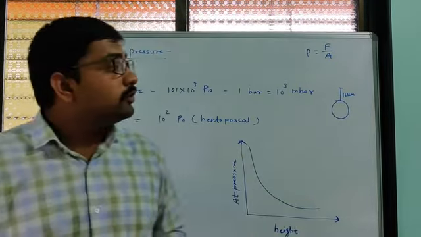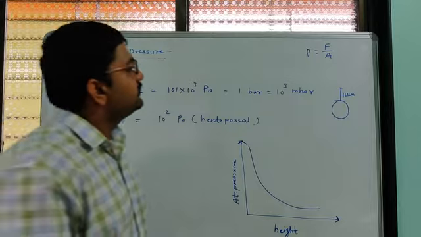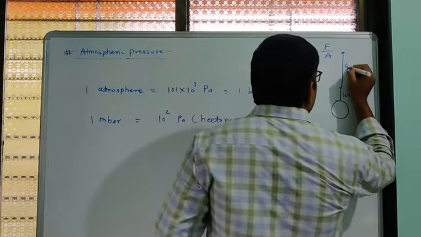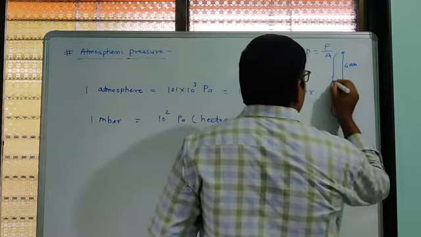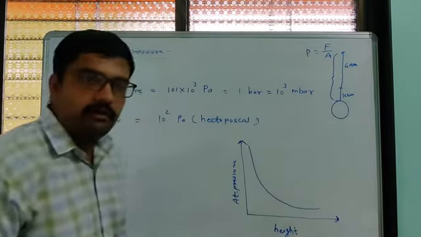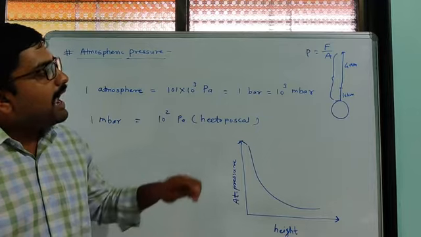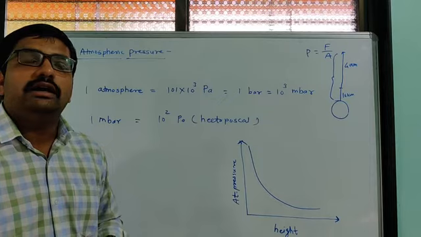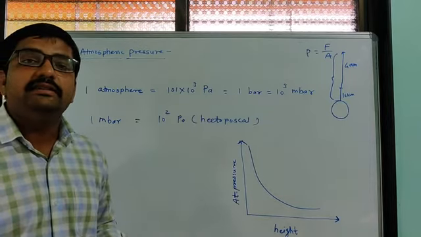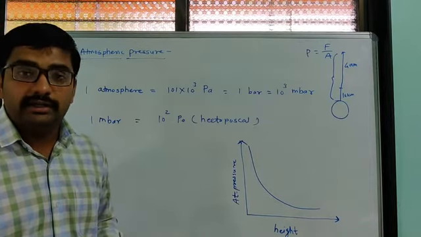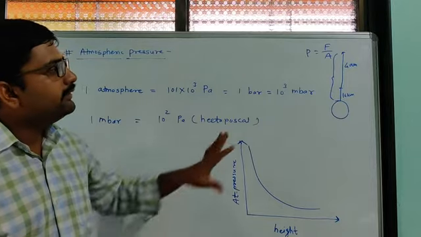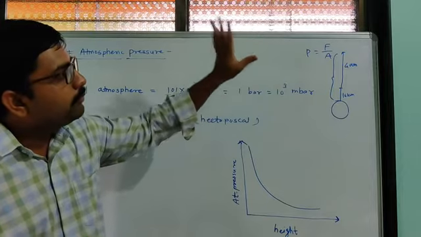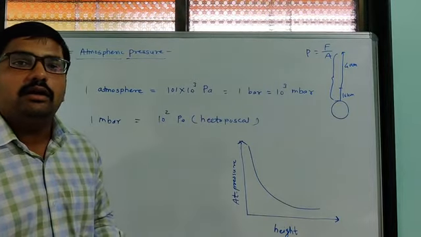This atmosphere exists up to 400 kilometers above the earth's surface. But as height increases, the gases go on becoming rarer and rarer, meaning the density of the gas goes on decreasing.